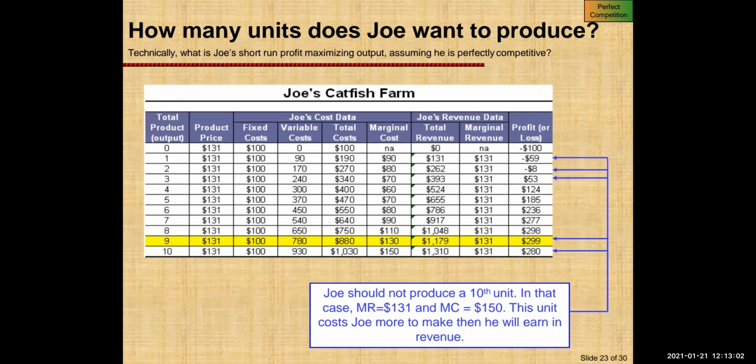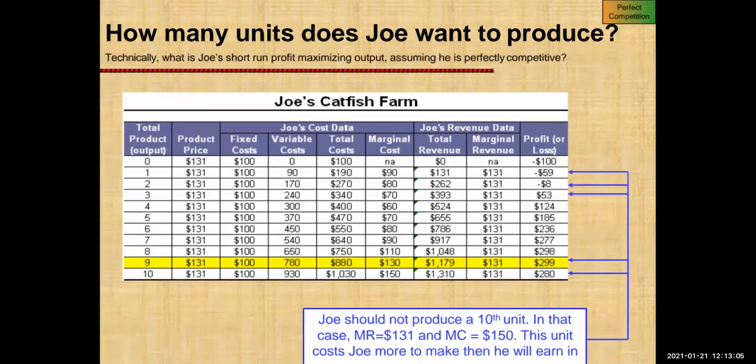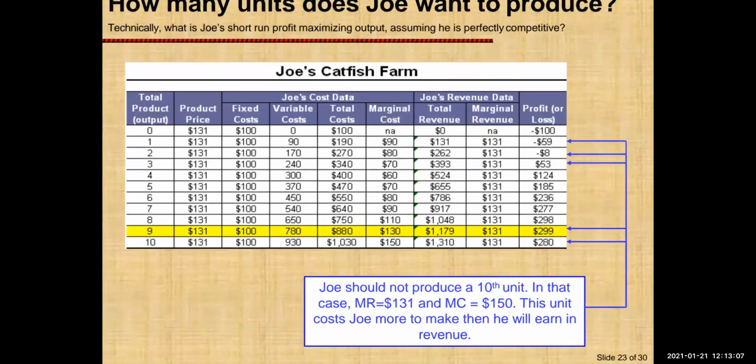So we can see this in the table that Jio should not produce a 10th unit because in that case, your revenue is $131 and your cost is $150. So over here, your cost is more than your income, which is a negative situation. This unit costs Jio more to make than he will earn in revenue.